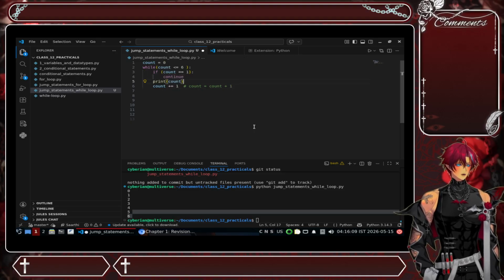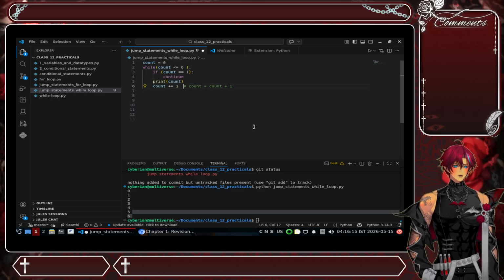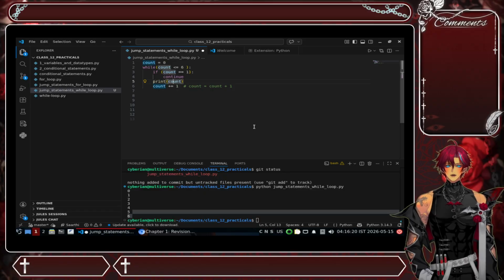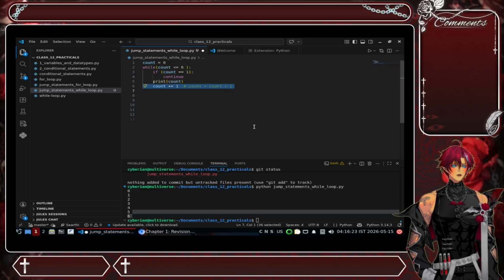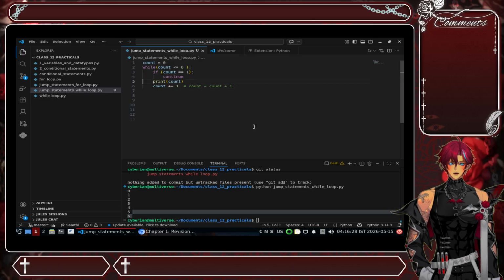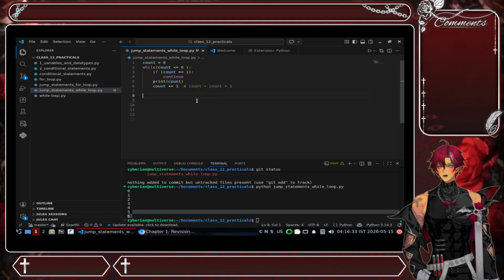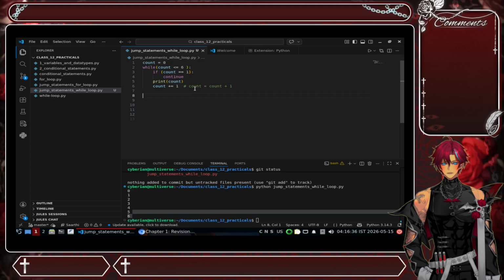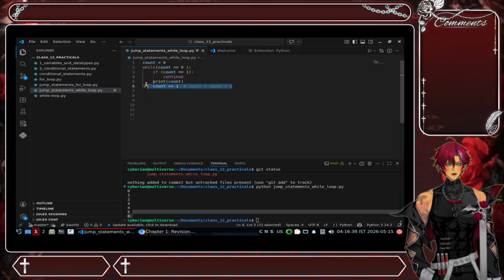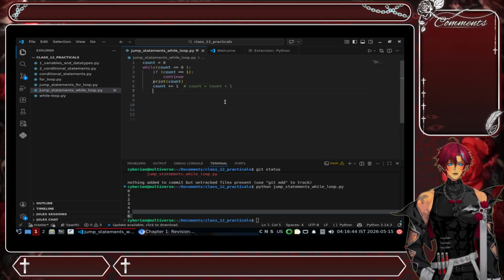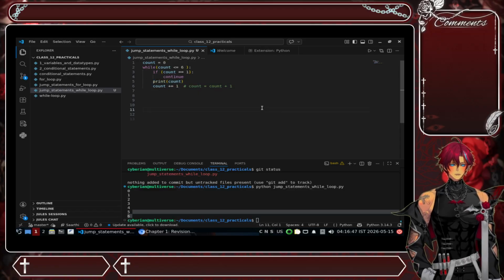So whatever statements are below in here, it will not execute those statements, right? Now, when you talk about statements, the increment operator is also there. So what will happen if you leave this in here? All the statements below it will typically be skipped. So if these two statements are skipped, what will happen? It will again fall into an infinite loop, right?